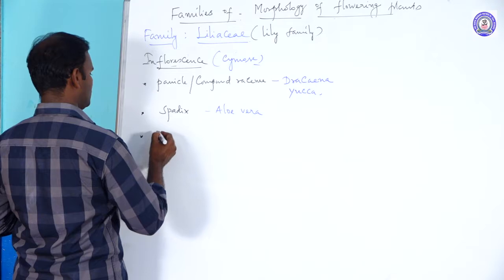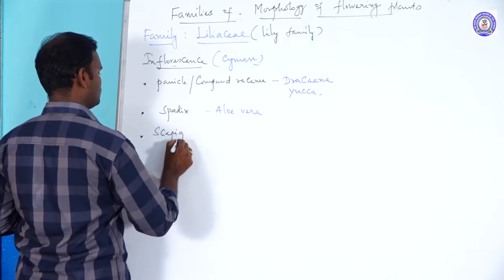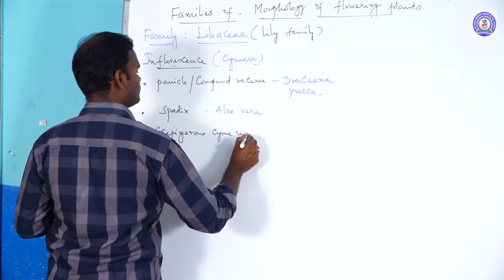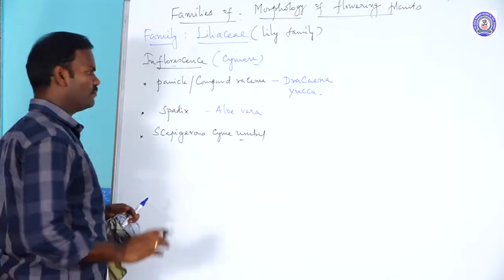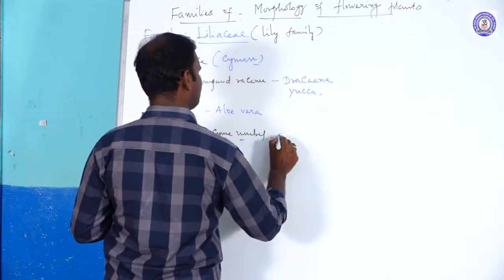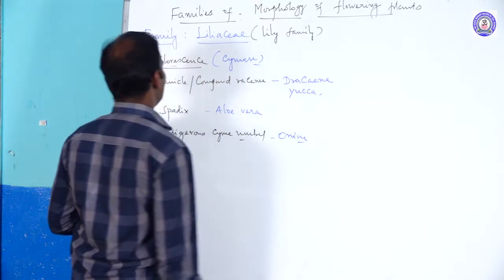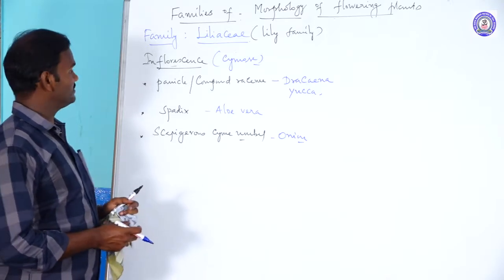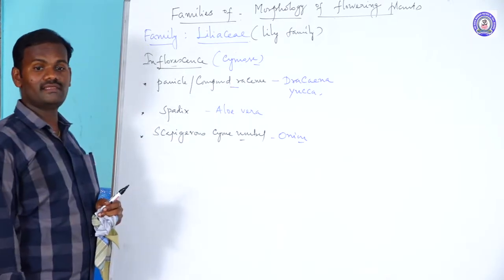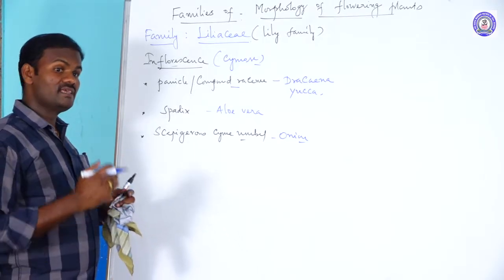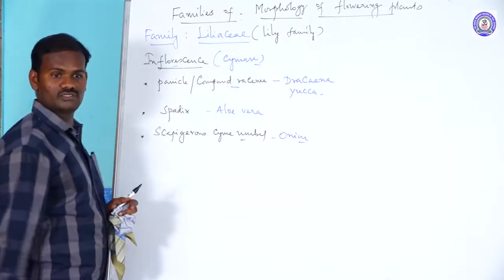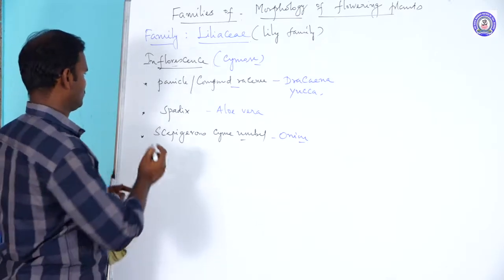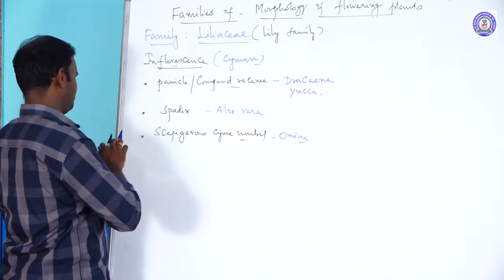Some species have scapigerous cyme umbel, for example, onion. Generally cymose inflorescence, but some species are panicle. What's called panicle? It is also called compound raceme. Flowers are arranged in a racemose manner. Old flowers are at the base, young flowers at the apex. It is opposite to the cymose. But compound, each branch shows a simple raceme.